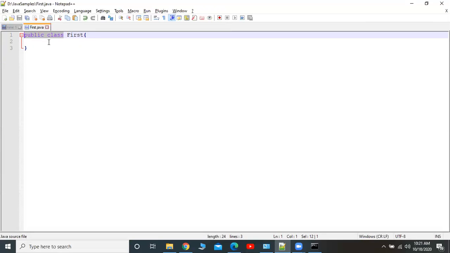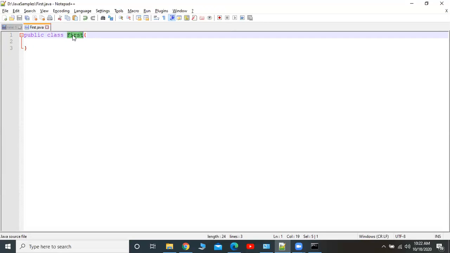This is system defined keywords. We don't have rights to make changes to this. And the first is the name of the class. This we can change to anything. This is a user defined name. And better, we have to save this file using the same class name.